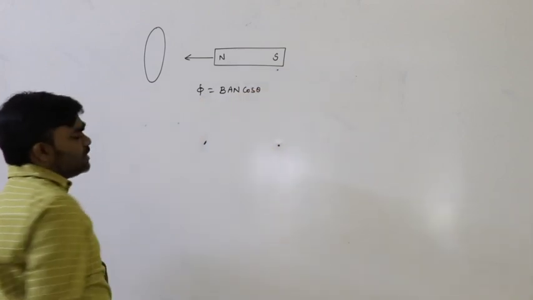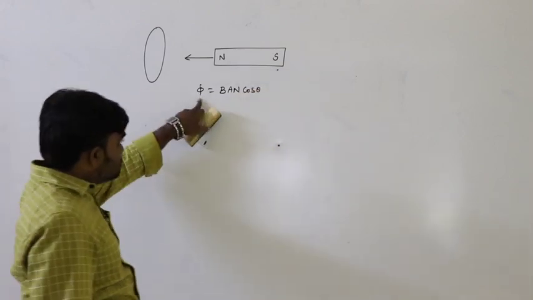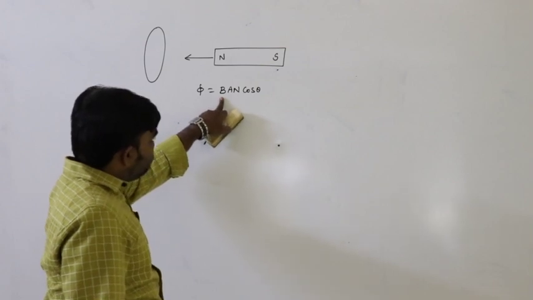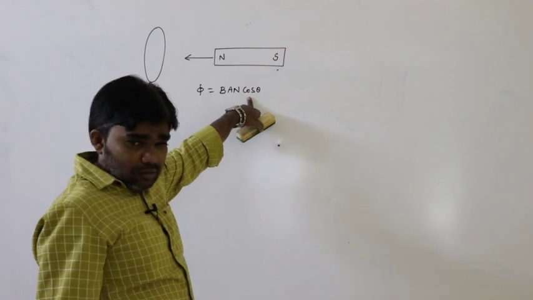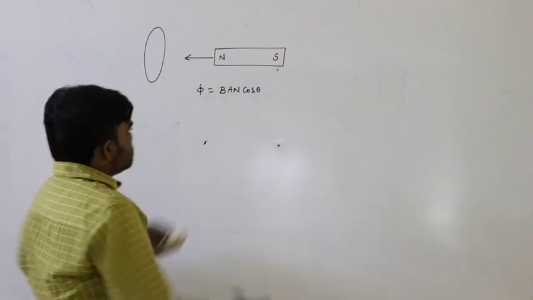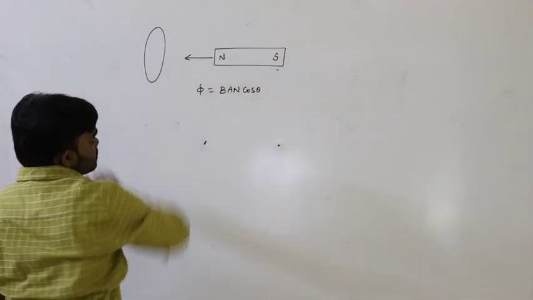How does the magnetic flux change here? Due to the variation of the magnetic field, or the variation of the area, or the variation of the orientation of the coil. See here, the magnet is moving towards the coil.